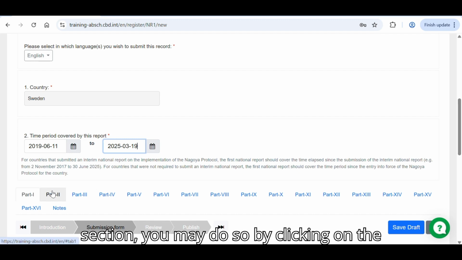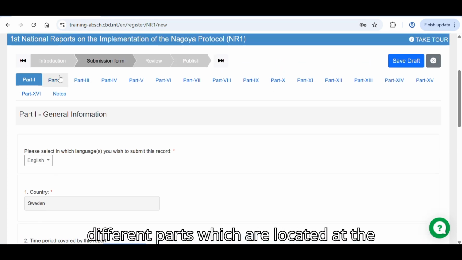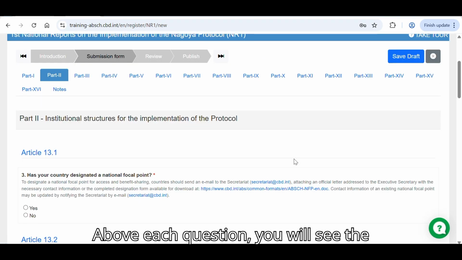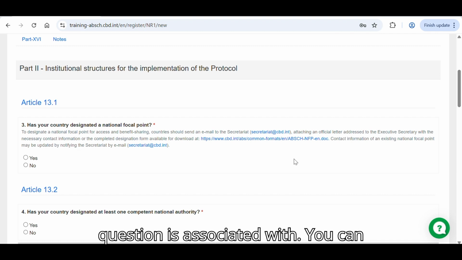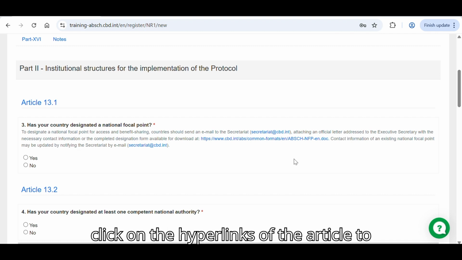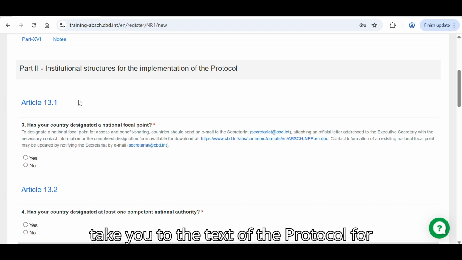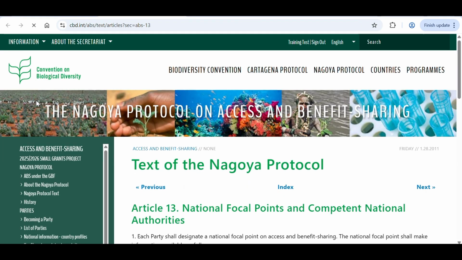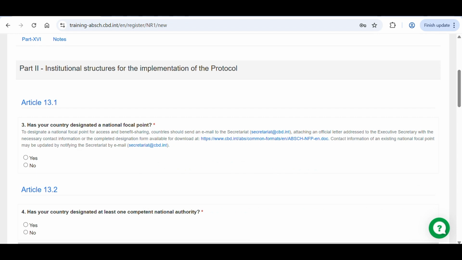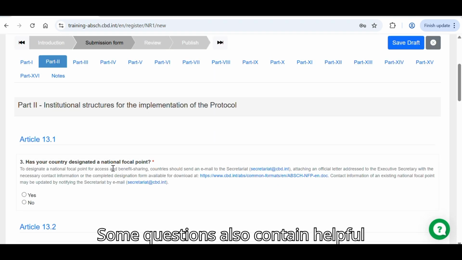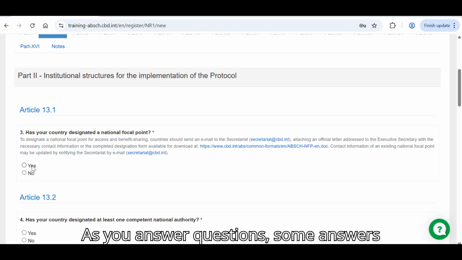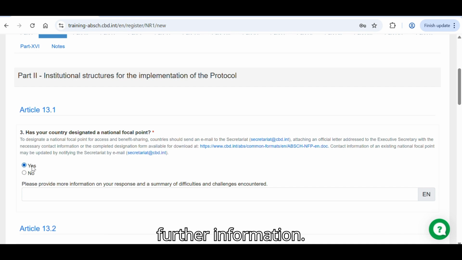Once you're ready to move to the next section, you may do so by clicking on the different parts which are located at the top or the bottom. Above each question, you will see the article of the Nagoya Protocol that the question is associated with. You can click on the hyperlinks of the article to take you to the text of the protocol for more information. Some questions also contain helpful information under the question.